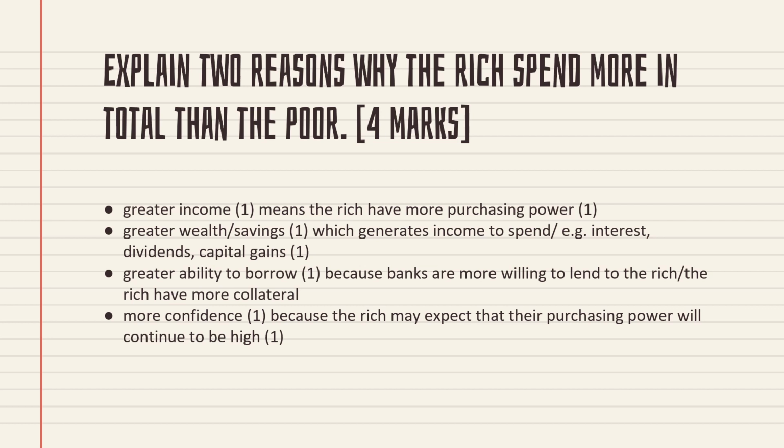So you have to expect a 4 mark question. If they are asking a 4 mark question, they will ask like this. Here you see they are comparing the rich and poor. Sometimes they may ask about the old and young, who will spend more, like that. So your answer should be according to that level. The points will be the same, only the way you are explaining will be different.